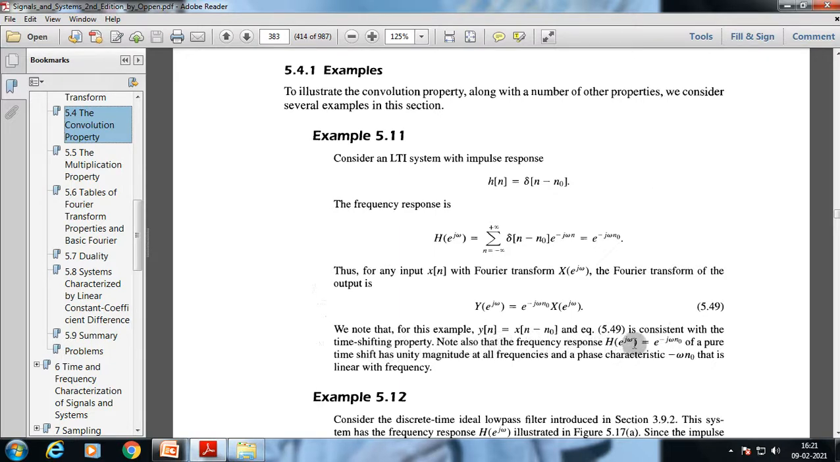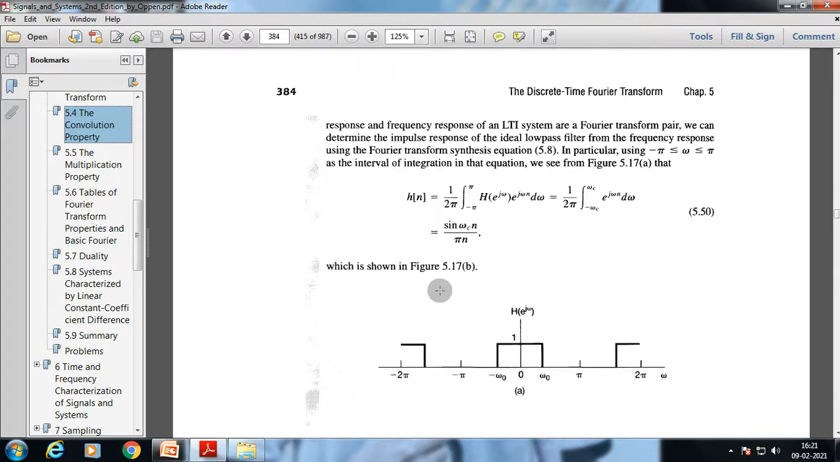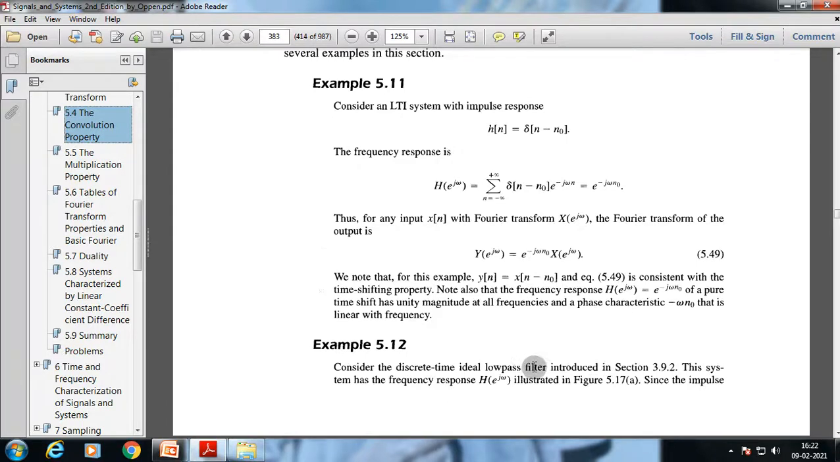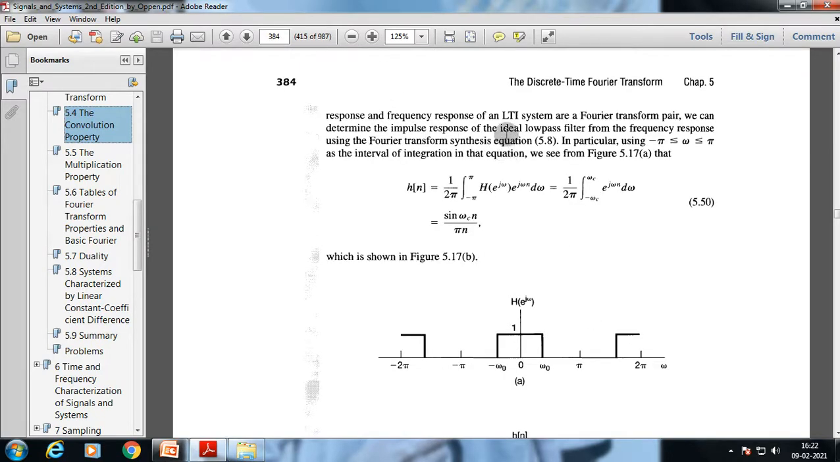Note also that the frequency response e^{−jωn0} of a pure time shift has unity magnitude at all frequencies and a phase characteristic of −ωn0 that is linear with frequency. Consider the discrete time ideal low pass filter introduced in section 3.9.2. This system has the frequency response H(e^{jω}) illustrated here. Since the impulse response and the frequency response of an LTI system are a Fourier transform pair, we can determine the impulse response of the ideal low pass filter from the frequency response using the Fourier transform synthesis equation.